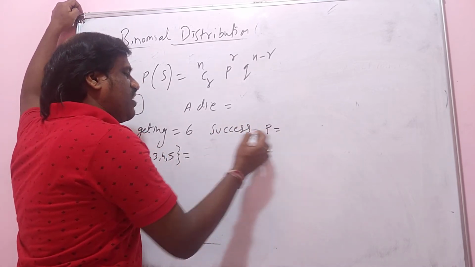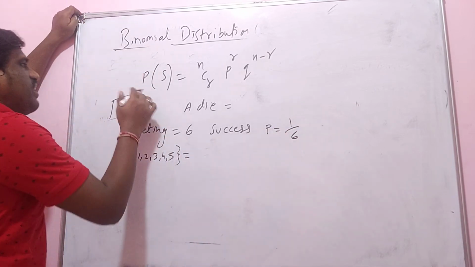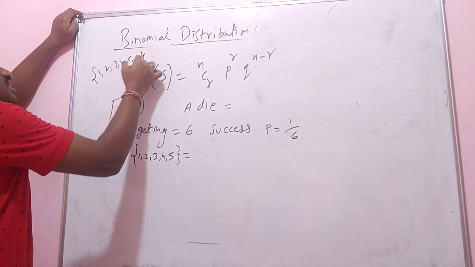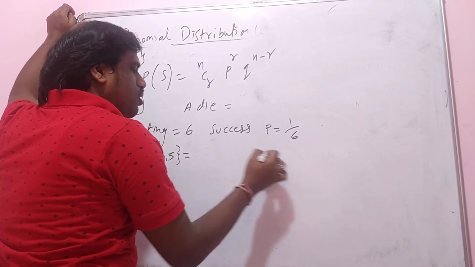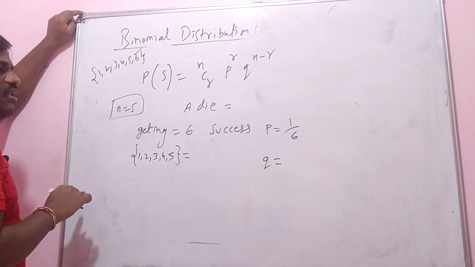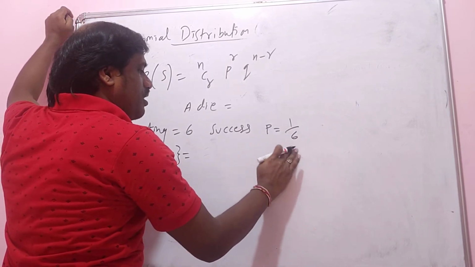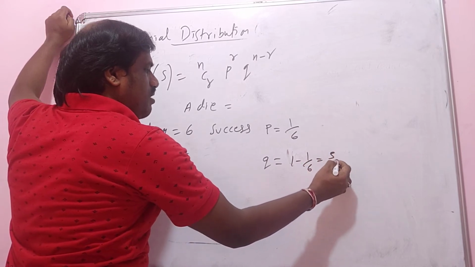The probability of success, if I take, is 1 by 6, because if I throw a die, I am going to get 1, 2, 3, 4, 5, 6. In that, getting 6 is my success, so the probability is 1 by 6. And q is equal to failure. How much is failure here? Failure is nothing but 5 by 6. How do I get it? p plus q is equal to 1, so 1 minus 1 by 6 is 5 by 6.